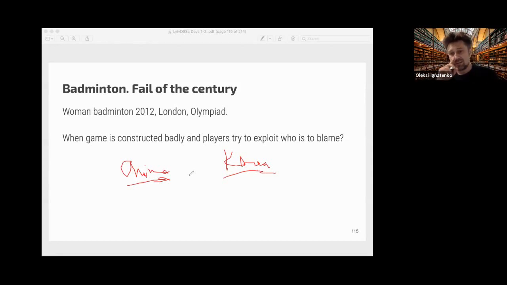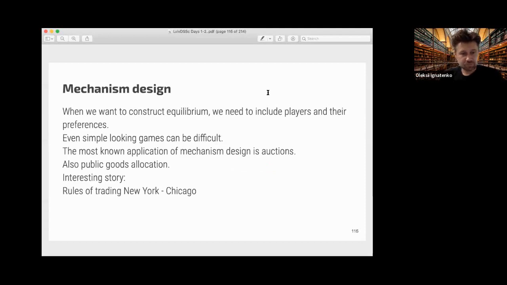But is it really the players you need to blame if the rules were not created well? So we must construct equilibrium. To understand the complex structure of rules, we need to understand players and their preferences. Even simpler games can be quite difficult, especially if you come to some auctions and public goods allocation.